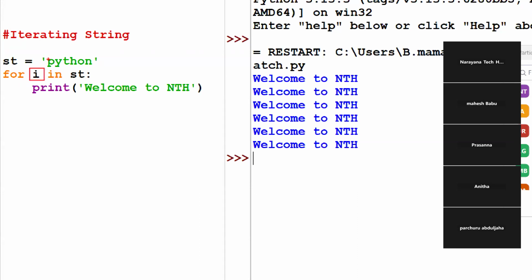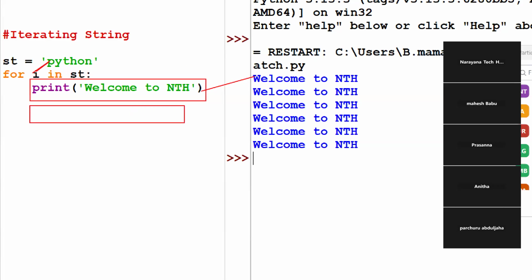From the data structure, the iterator will take one character at a time. The iterator will take the first character. So the first character is assigned to the iterator. Now, the first time, I value is P. Whenever I gets the value, it immediately executes the block. What's the block here? Welcome to NTH. It is displayed. Now, is any other line there? No, in the block only one line is there. That is over. Next, go for the next character.